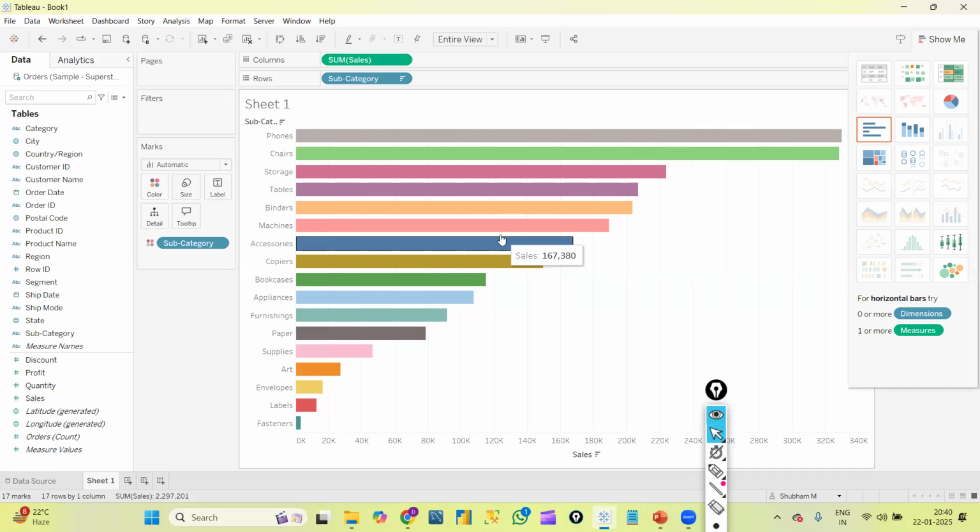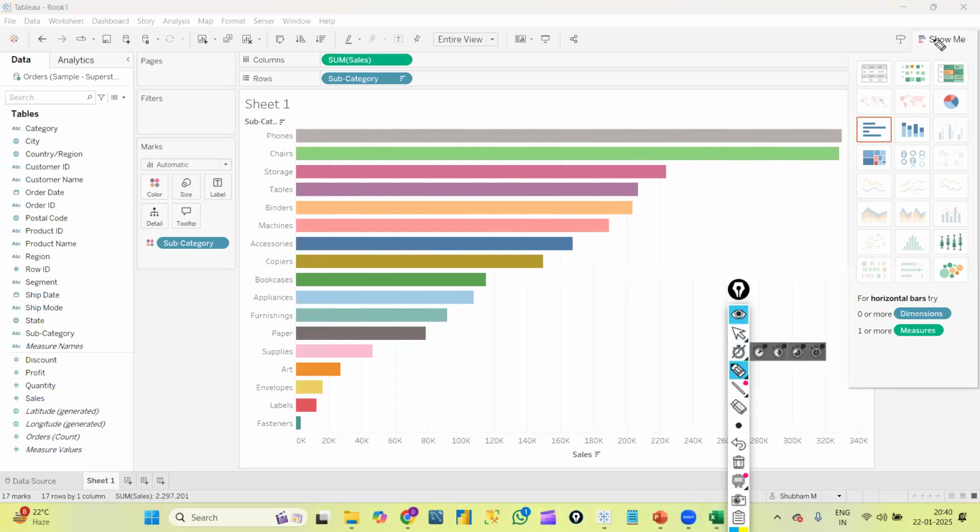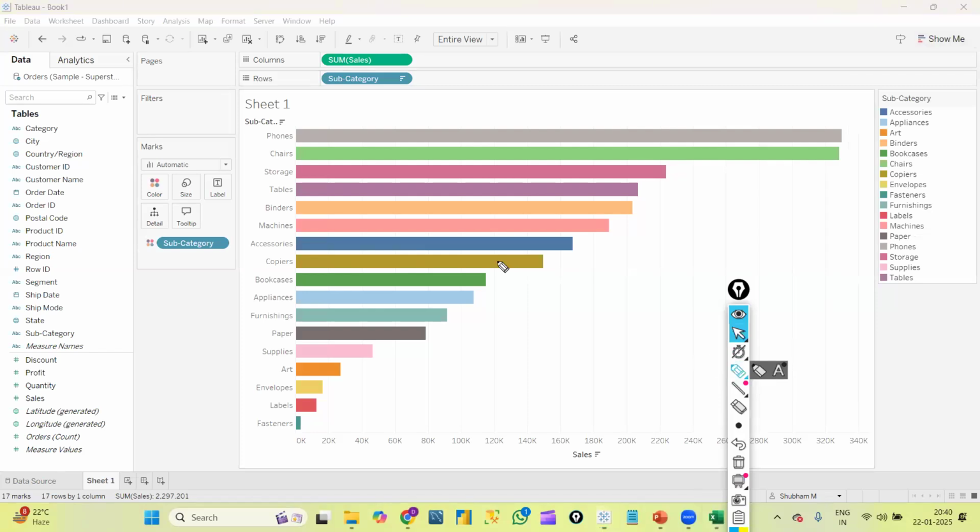For example, now you can see I created subcategory by sales here, but this data is static. In real time it won't be static. Every time the sale value can change, right? Suppose there is a little bit of difference only for the top two.